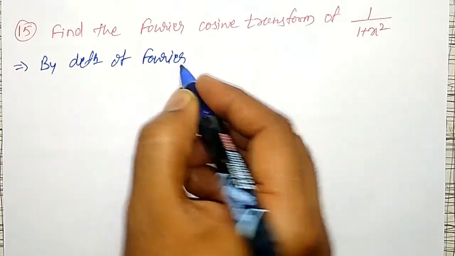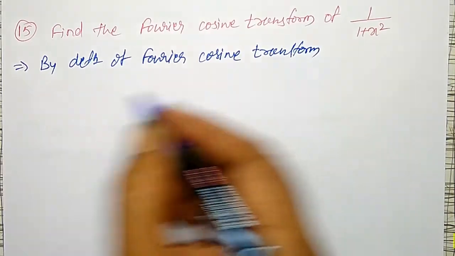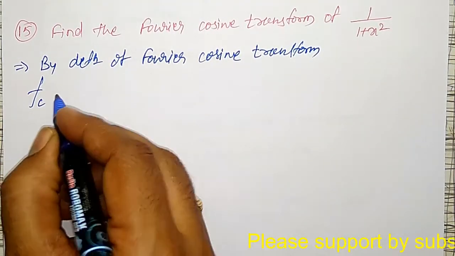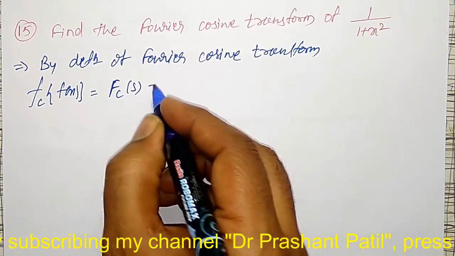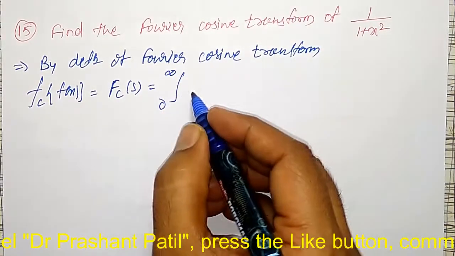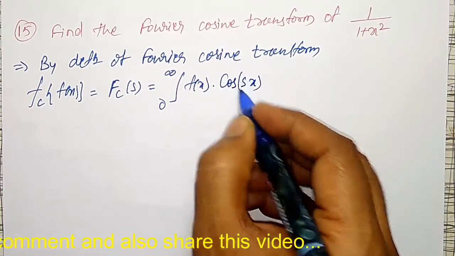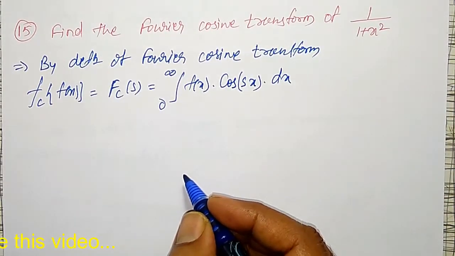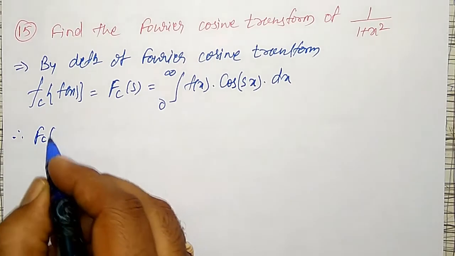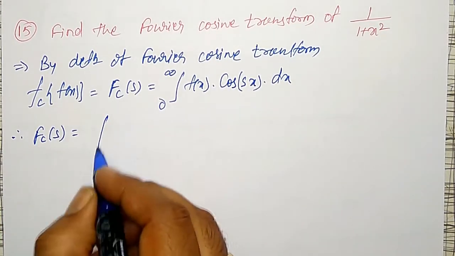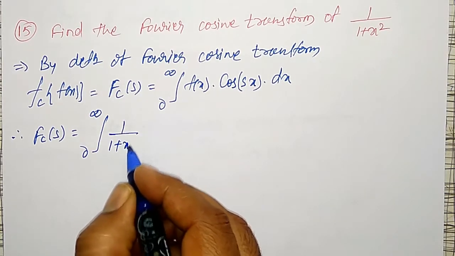Fourier cosine transform, that is, Fourier cosine transform of f of x is equal to capital Fc of s is equal to integration from 0 to infinity f of x into cos sx into dx. Okay, now here my f of x is what? 1 by 1 plus x square. Therefore, Fc of s is equal to integration from 0 to infinity 1 by 1 plus x square